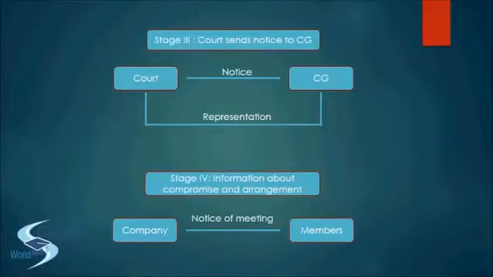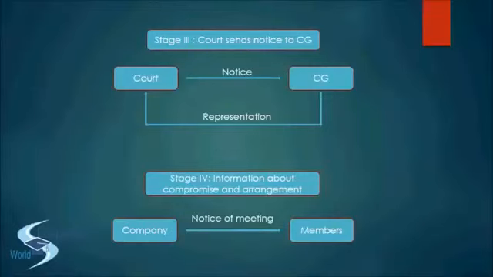It will also contain an explanatory statement that will demonstrate the effect of the compromise and arrangement on the creditors, on the members, on the company. Then thirdly, the interest of every director and every manager or MD of the company will have to be disclosed in that notice, right?